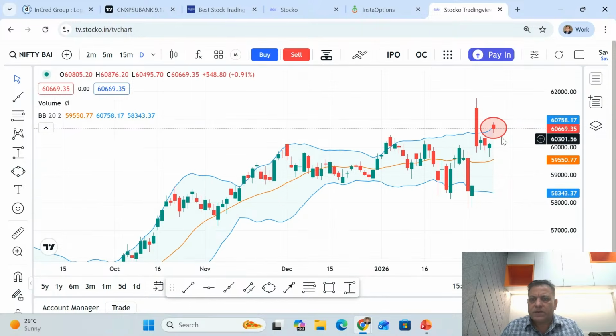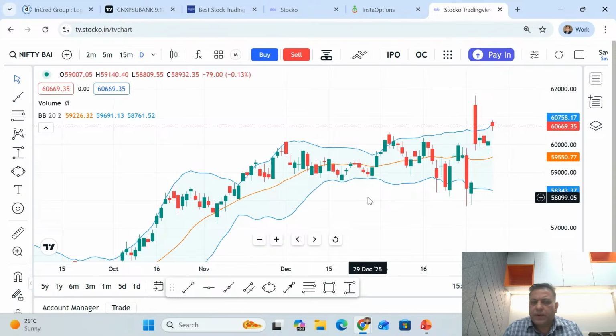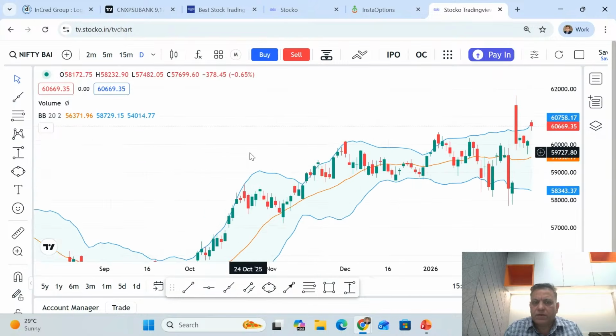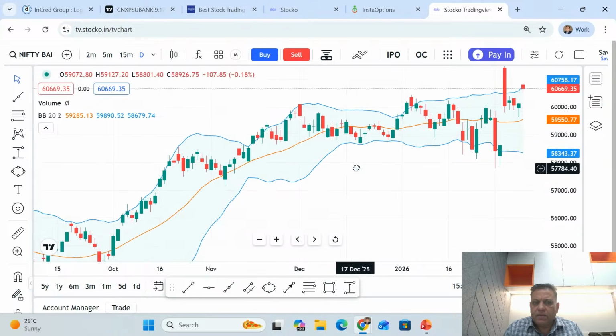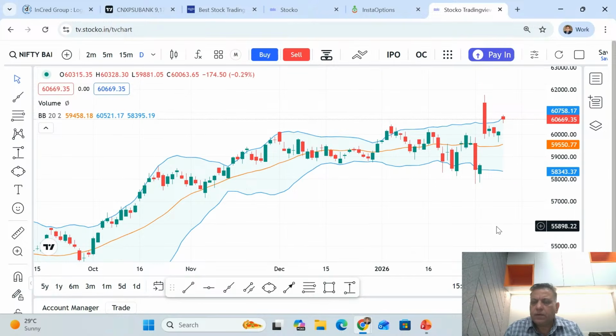So market looks stretched at the current points, but at the same time, as a day trader, I focus on my intraday charts to take my trades. This is a broad plan which we are preparing, which tells us what's the likely movement tomorrow. So Bank Nifty is also overbought at or around the current price. Can the overbought keep on stretching too far? See, right from here, the band has started expanding, no doubt about it.